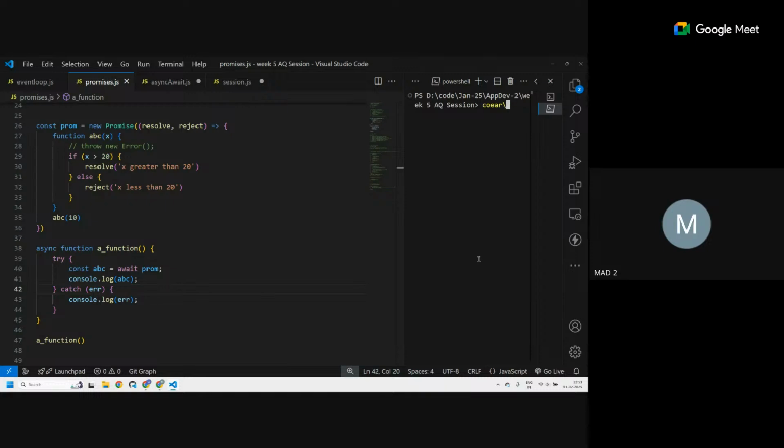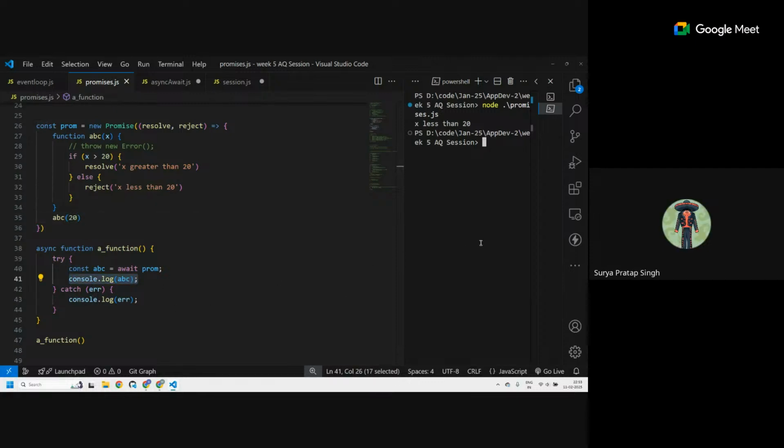What is this promises.js? So what happened here? X is less than 20. So this is the error name, right? The name of the error, x was less than 20. That's why when we caught it with the error, this err became this value, and we logged it out. And if I resolve it, if I say 20, then this should console.log abc.